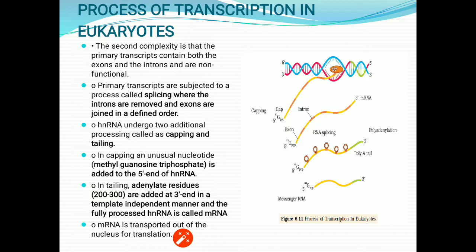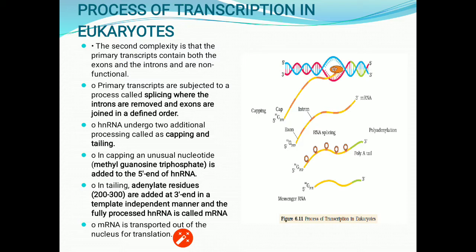Because of capping and tailing, certain changes take place in this strand and it will start forming loops, and the loop part has the introns only, that is the interruptions, while the base will be of exon. Now the third step will take place, that is splicing.